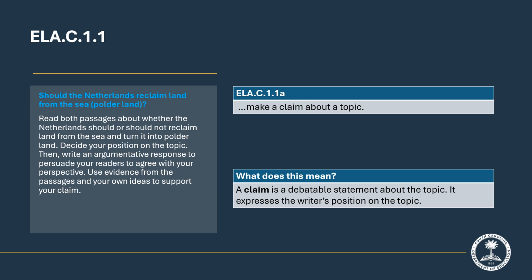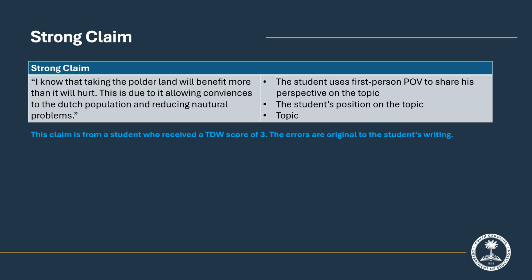The task presented here asks students to make a claim on the provided issue. This aligns with C 1.1a. Let's take a look at a sample of a strong claim. Please remember that this is the work of a student writer. This student's response received 3 of 4 points on the TDW item.